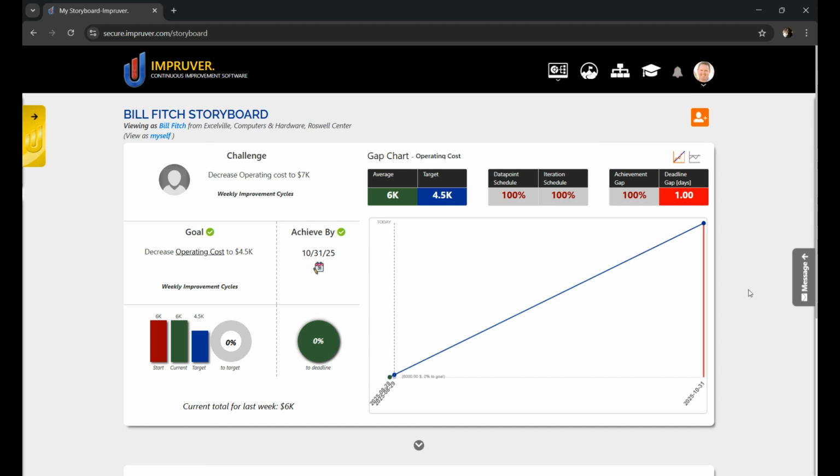And Mike might say, "Hey, Bill, what's your goal?" Bill might say, "To decrease operating costs to 4.5K per week." Then Mike might say, "Okay, is 10/31 still reasonable to achieve this goal?" And Bill might say, "At this point, I don't see any reason why it wouldn't be." Sure. Then Mike might say, "Okay, so tell me how it's going. What obstacles are you seeing right now?" Bill might say, "Well, we're having a lot of issues with people not showing up, absenteeism, attrition, and so forth."